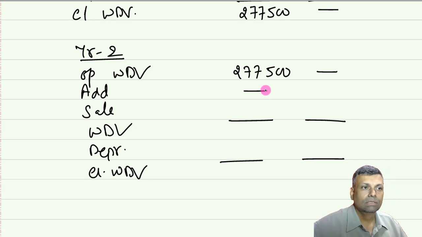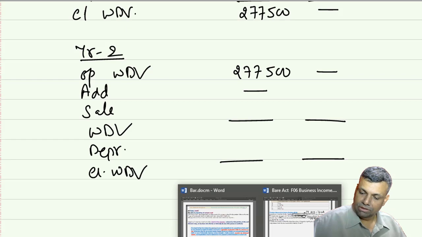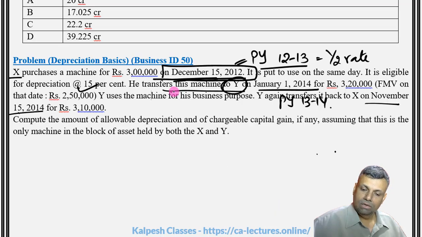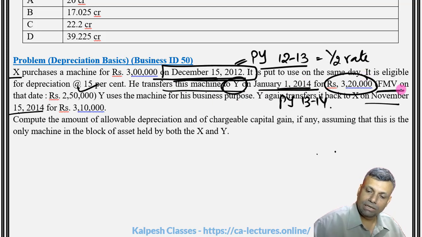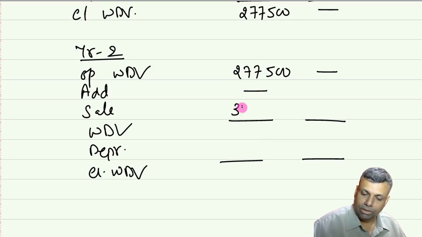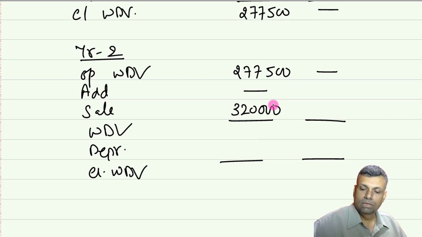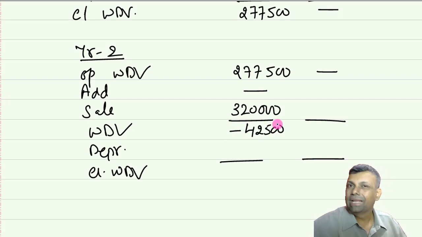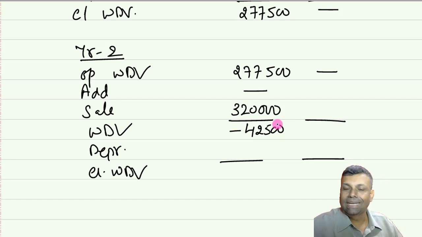Nothing has been added, but something has been sold for a price. Let me just put the numbers first, whatever the data available. He transfers the machine on this date for a price of 3,20,000, and the fair market value on that particular date is 2,50,000. So actual selling price is 3,20,000. I'm just putting the basic number first, thereafter I will explain that particular expense. So supposing I have to say this is going to become minus 42,500, but I cannot write minus WDV. This is only for our understanding purpose, friends.